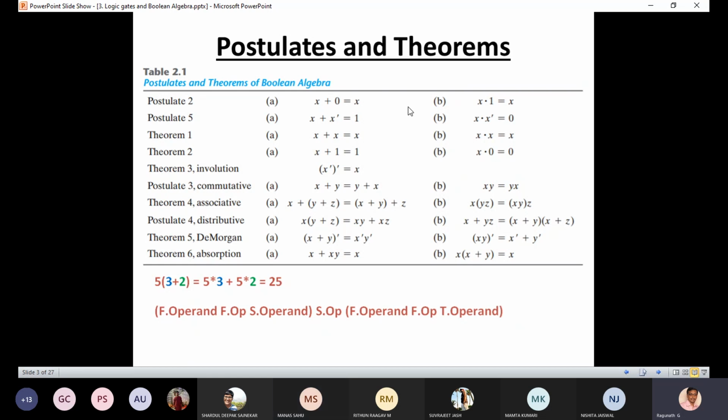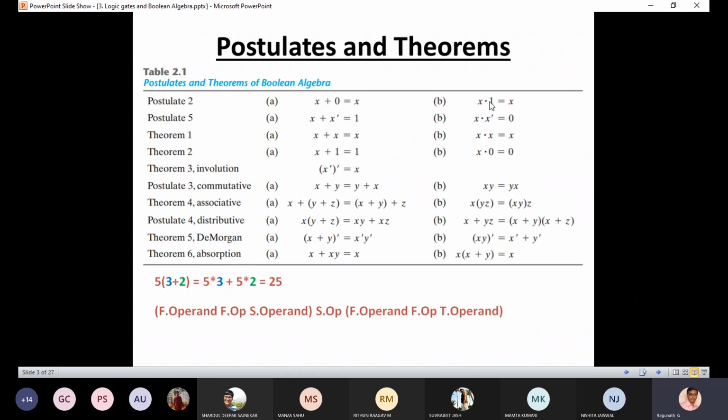Yes. So the duality is given on the right side. Which operator is given here, plus or dot? In postulate 2a, it is the plus operator. And this plus is replaced, or interchanged, by dot, and 0 is replaced by 1.